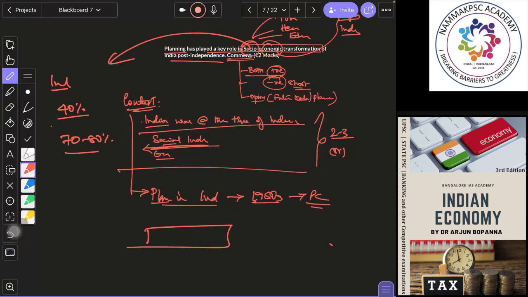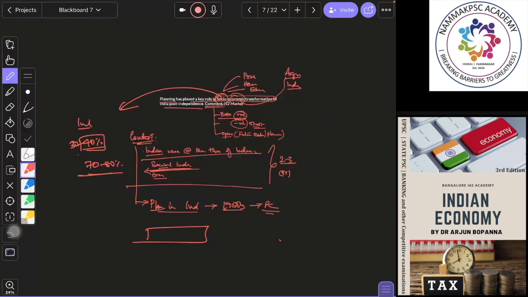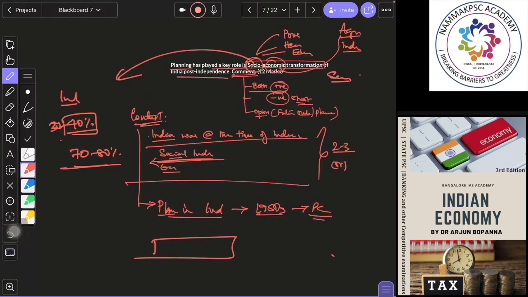So it was around 30 to 40%, let's say, for education. Through planning, by developing various education schemes and policies, education has increased. Things like that you should be able to write. Okay, so increased per capita income, capital formation, development of agriculture, infrastructure, right? Self-reliance, all this was achieved through this. Probably you can write two broad headings: social impact and economic impact. Under social impact you will write about education, health and other things.